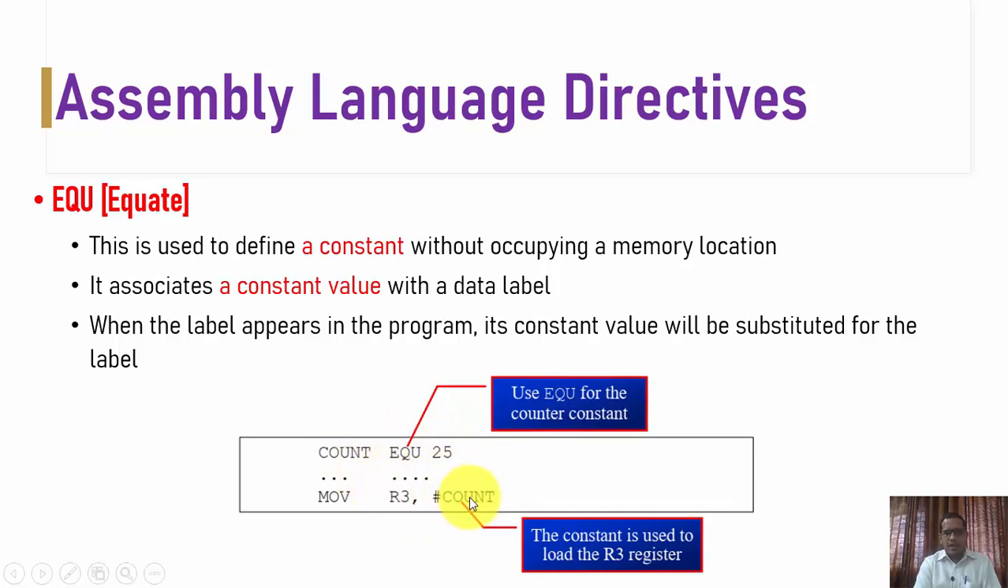And in my program, wherever this count label appears, the value 25 is considered, or assigned, to this count label, and it is accessed by this specific instruction. For example, here when I write MOV R3, #COUNT, what will happen? The count, no doubt, is a label, but to this label, by using the EQU directive, we are assigning the value 25, which is a decimal value. So here the R3 register is loaded with the value 25 because count is a label and the count label is assigned the value 25.